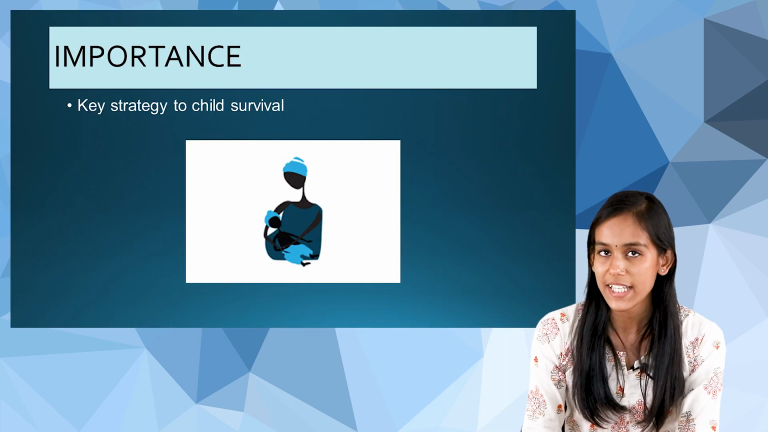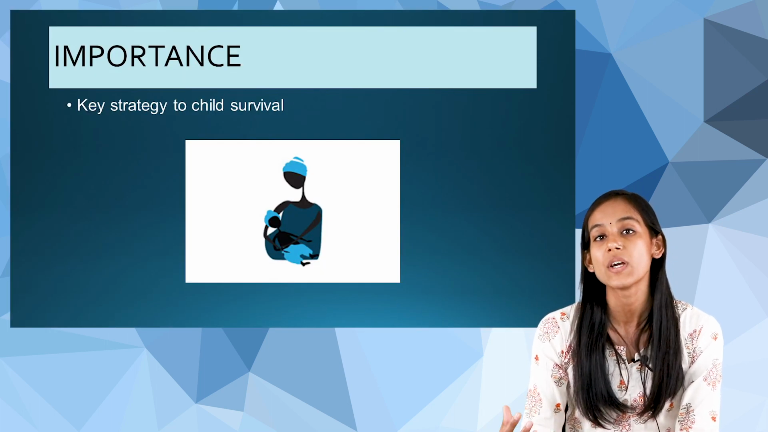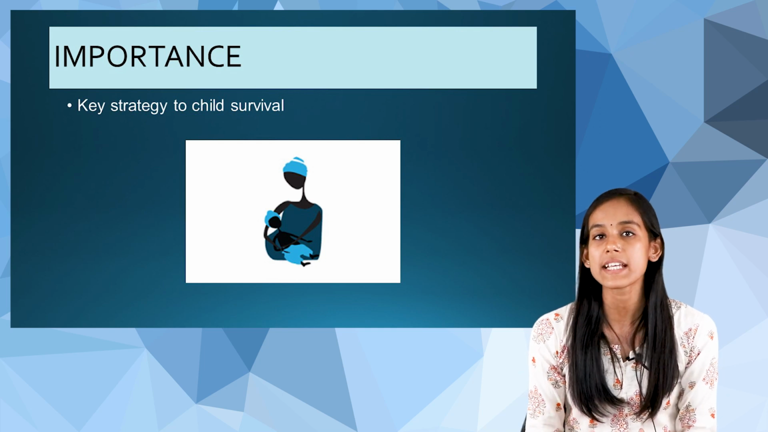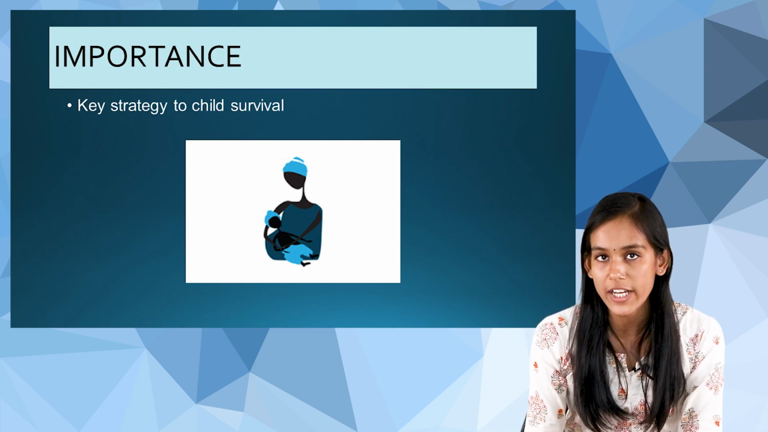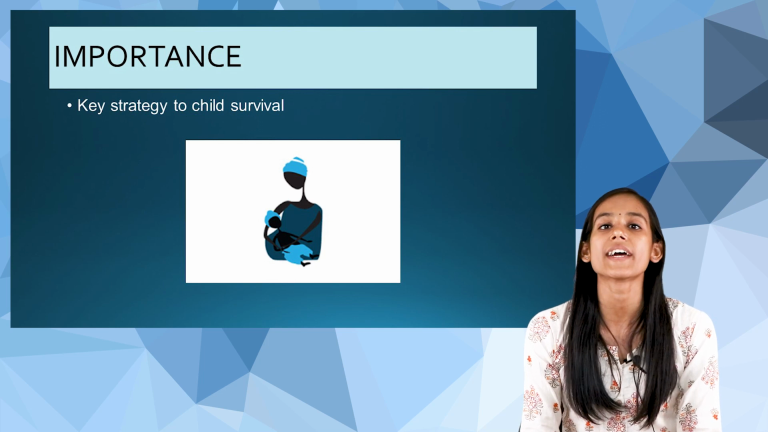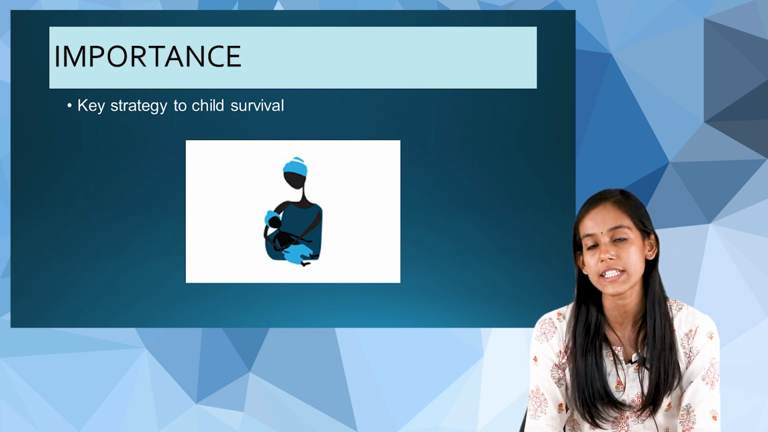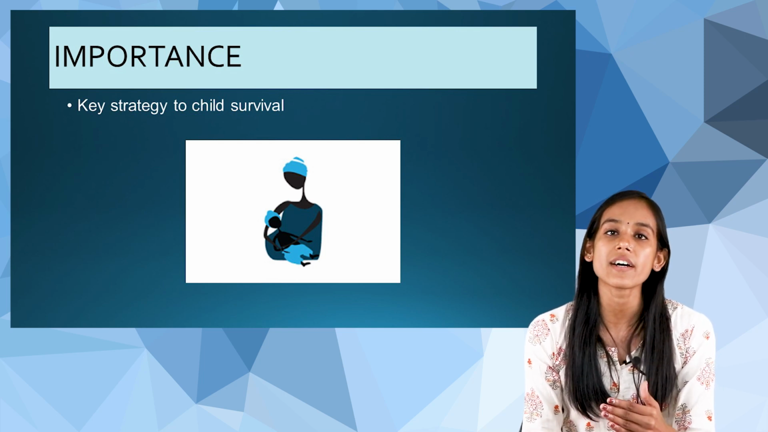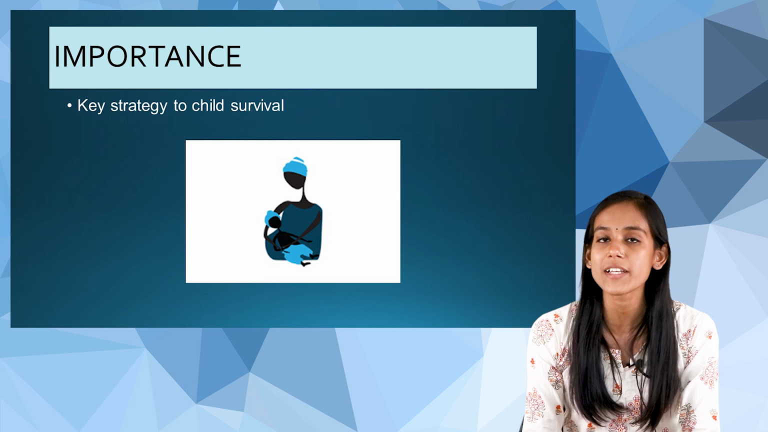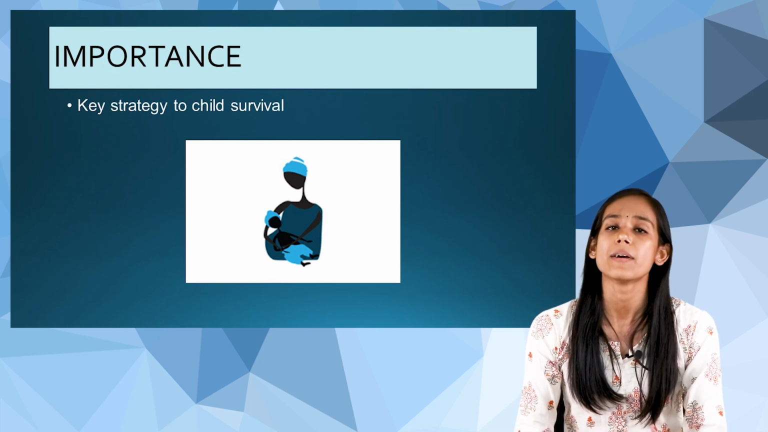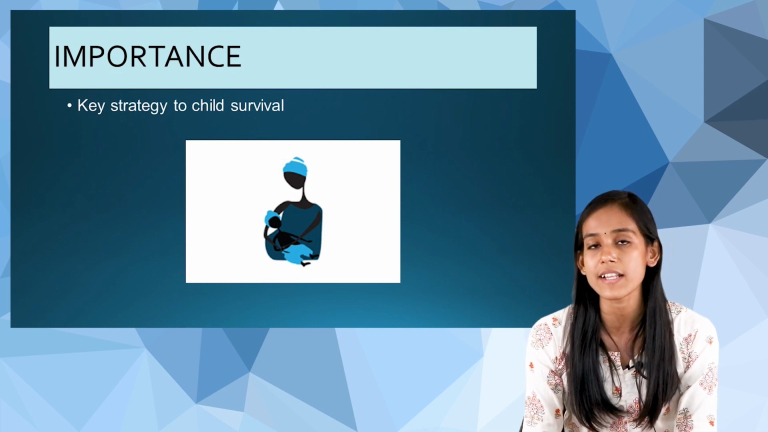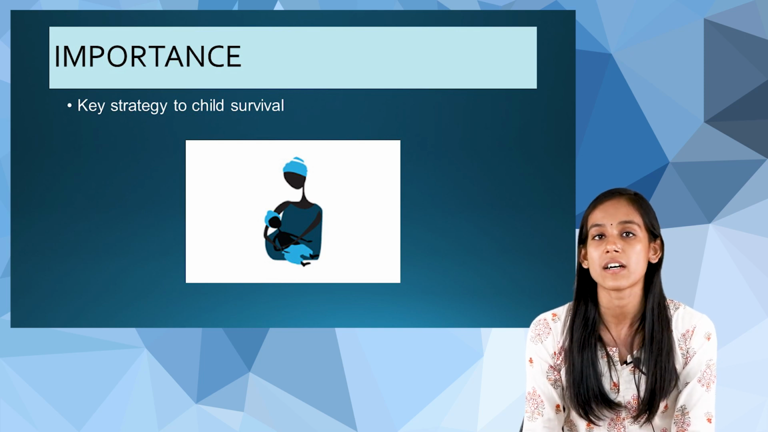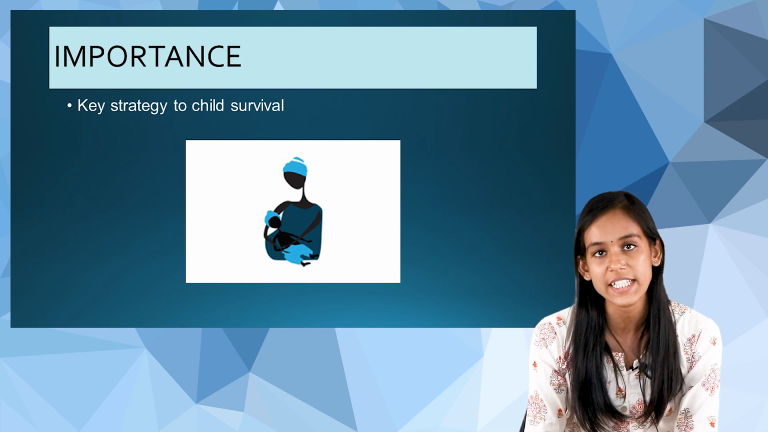Now, why is it so important? What is the importance of immunization? The first thing is that it is a key strategy for child survival. If we look at child mortality and morbidity rates, there are several causes, but most of them are preventable. If we provide immunization to children, we can prevent several diseases, and that is how we can bring down the numbers of mortality and morbidity cases.